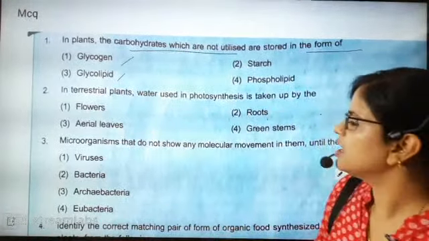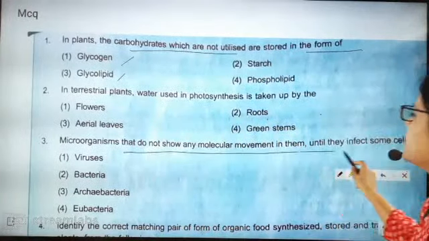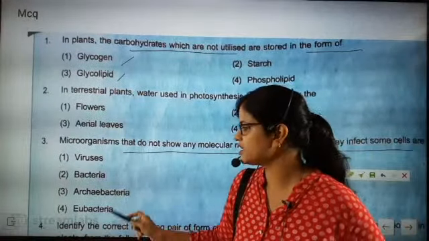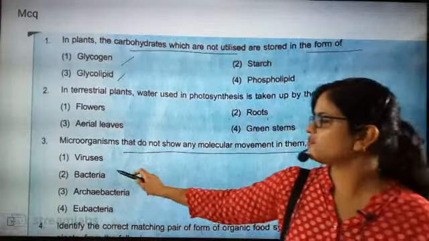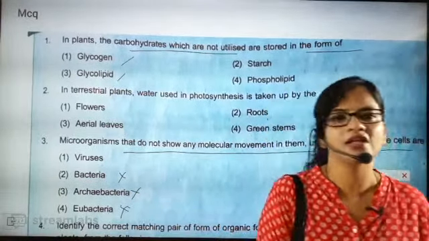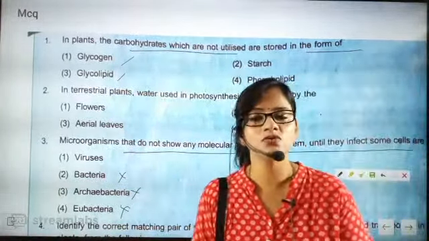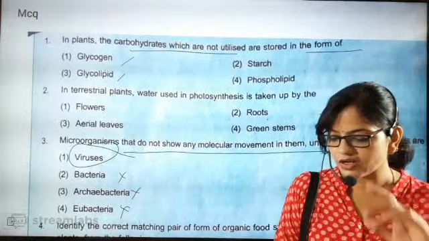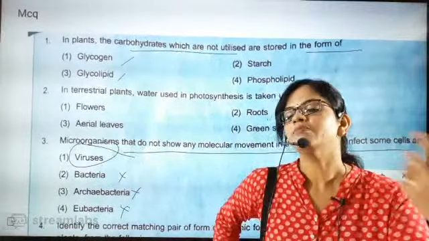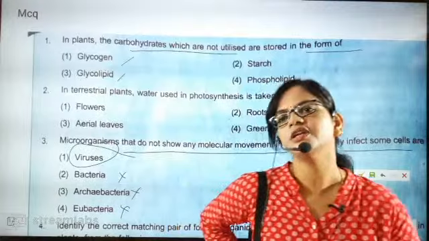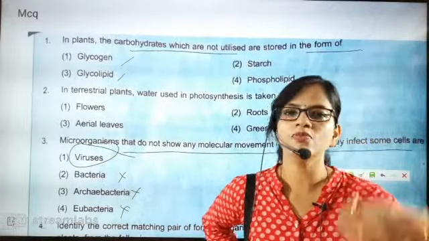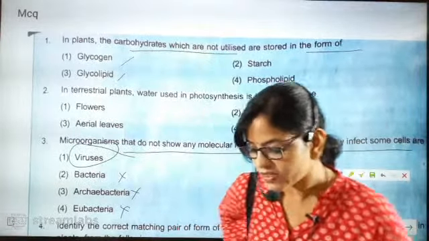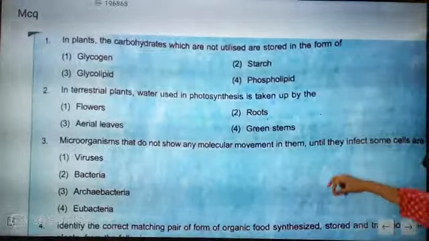Now the next question: microorganisms that do not show any molecular movement in them until they infect some cells are exactly virus, bacteria, archaebacteria or eubacteria. So definitely it will not belong to any family of bacteria, because bacteria show the sign of life. Virus is the one which does not show the sign of life. If it is present in air, it will not show signs of life, but the moment it goes inside, it starts to infect the cell and shows the signs. So definitely the correct answer is virus. So till here three questions are over.